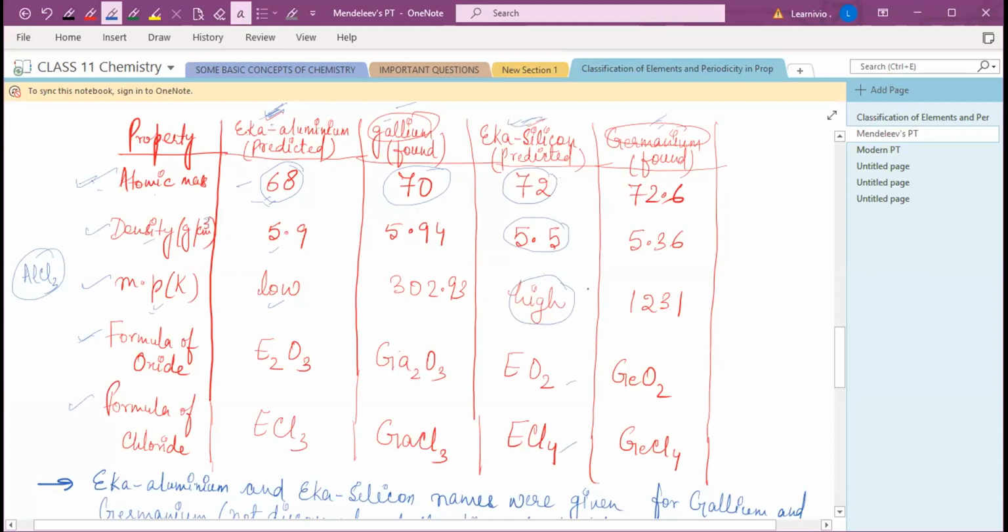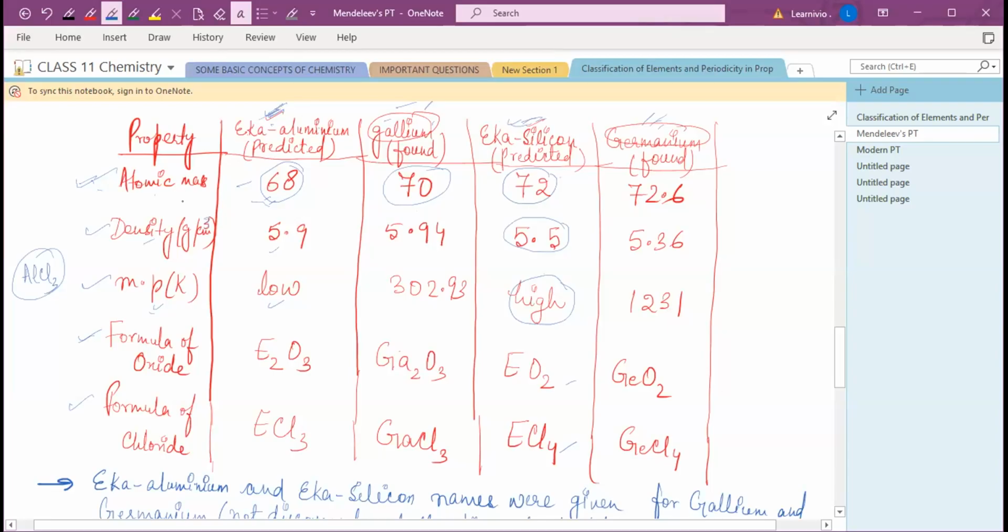Okay, but further, this was the predictions only. But further, when Eka aluminium and Eka silicon were discovered, right? When gallium and germanium were discovered, it was found that the various properties which were predicted by Mendeleev for these elements, gallium and germanium, when found experimentally, were very much similar, right? They are almost similar to what was predicted by Mendeleev. You can see the data.